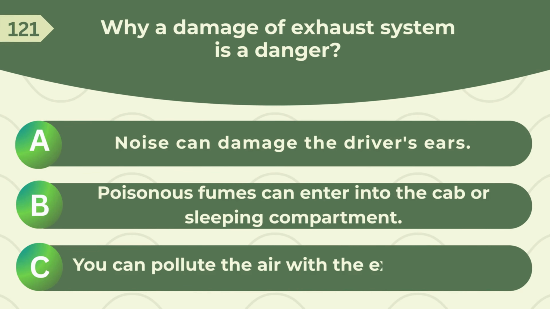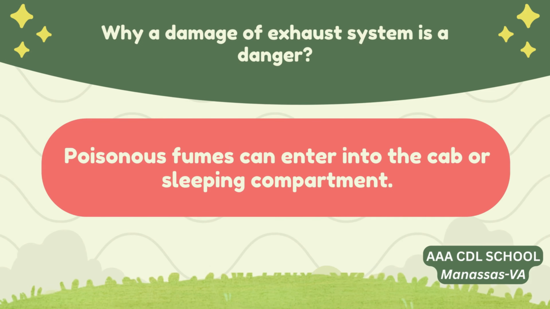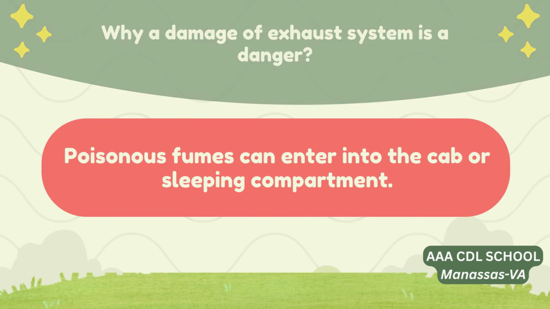What is the danger of a damaged exhaust system? A. Noise can damage the driver's ears. B. Poisonous fumes can enter into the cab or sleeping compartment. C. You can pollute the air with the exhaust smoke. Correct answer: poisonous fumes can enter into the cab or sleeping compartment.